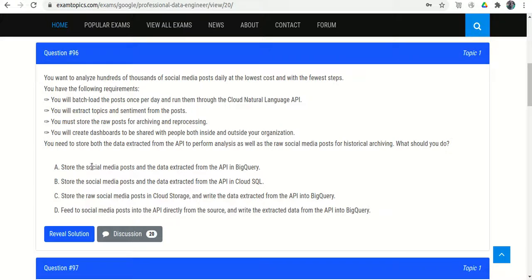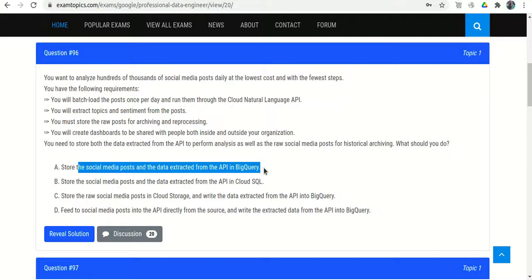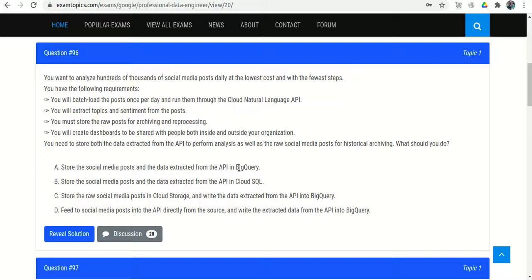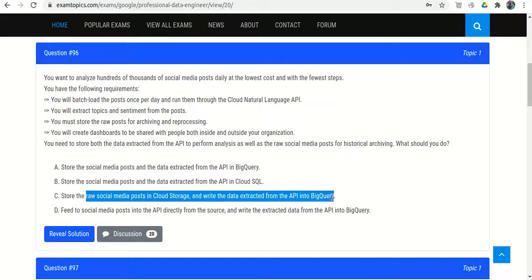So we have two options left. If you reread option A, it says to store the social media posts and data extracted from the API in BigQuery. The other says to store the raw social media posts in Cloud Storage and write the data extracted from the API into BigQuery.